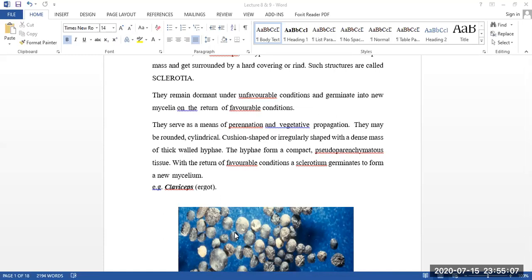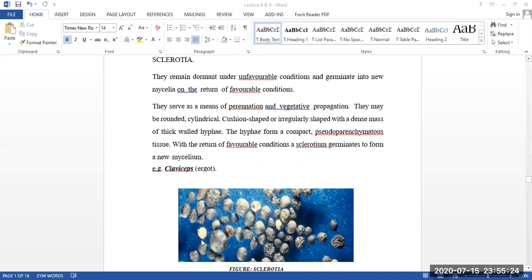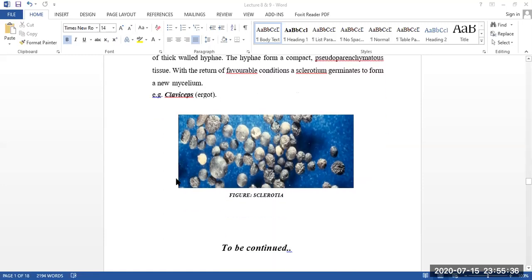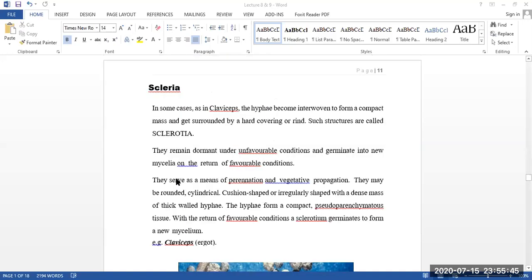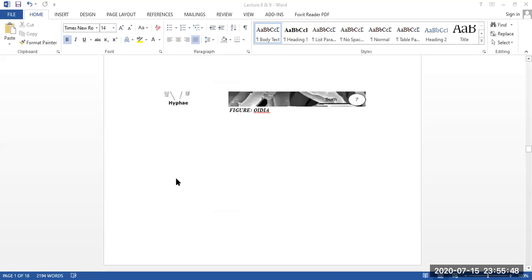In this condition it can be dormant for many days, even many years. And whenever it gets favorable conditions, what happens? This outer hard shell is broken down, and from inside the hyphae come out and grow like a fungus, or you can say grow like a new mycelium. Examples are Rhizoctonia or ergot, which form sclerotia. So that was sclerotial vegetative reproduction. That was our discussion for today.